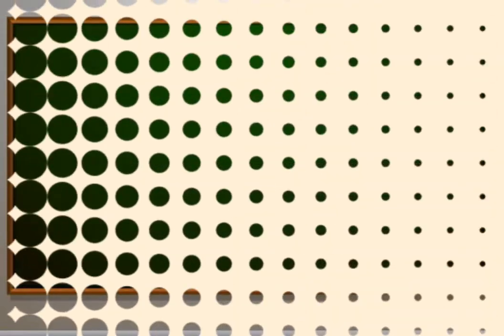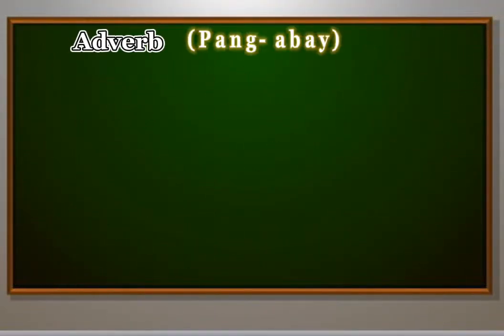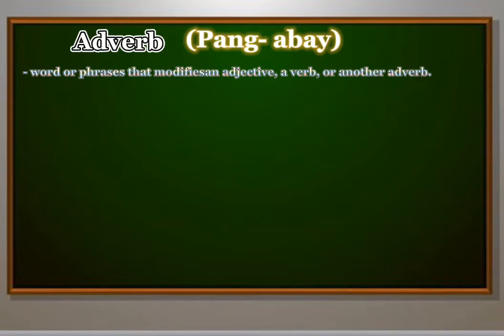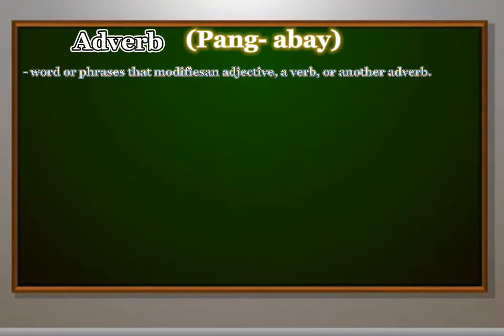The next part of speech is adverb, in Filipino, pang-abay. An adverb refers to a word or phrase that modifies an adjective, a verb, or another adverb. It may express how an action is done, how often it happens, or the exact location. Lots of adverbs that tell us how the verb is performed end with -ly. In these examples, the adverb tells us how the verb is performed.